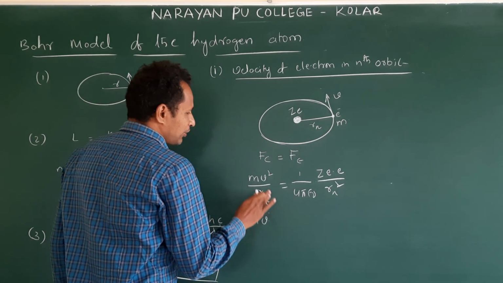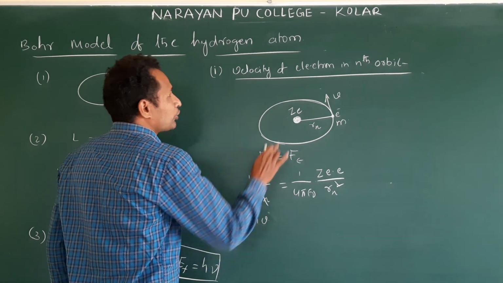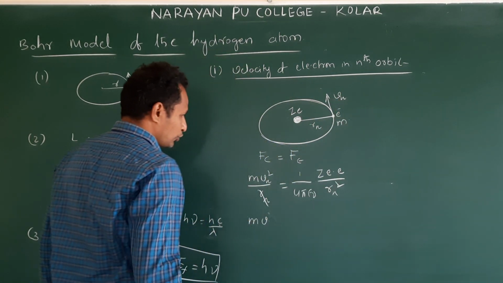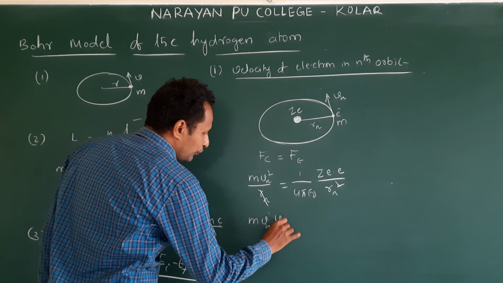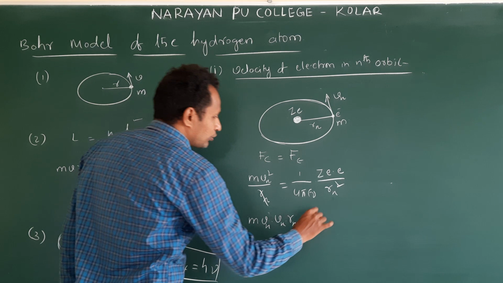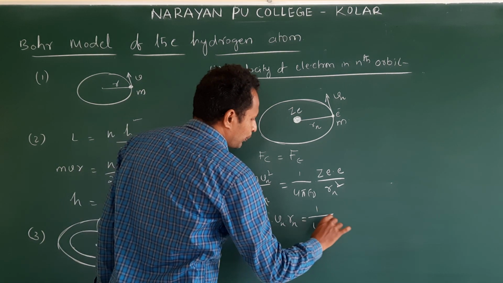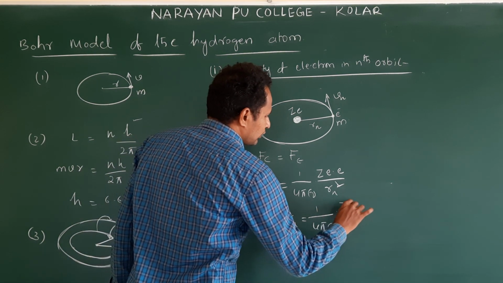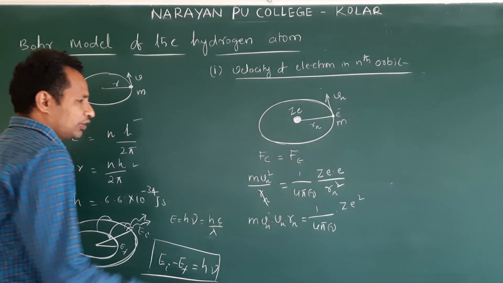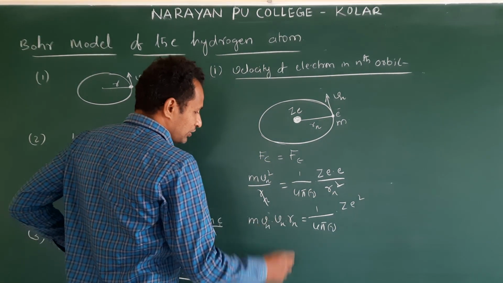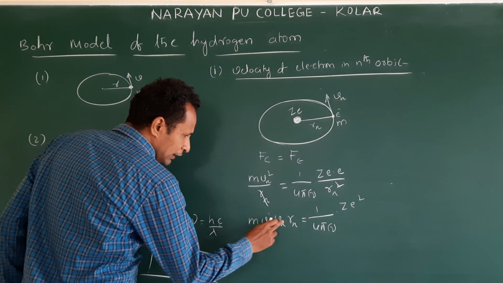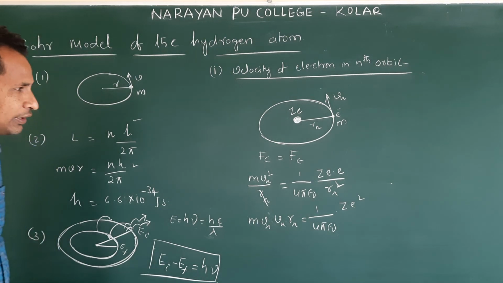Instead of that, I am writing it like this: since it is the nth orbit, v is Vn, so Vn into Vn. Rn is equal to 1 by 4π epsilon naught Ze square. One Rn cancels, and the other Rn comes here. So here we have m, Vn, Rn. Am I correct or not?